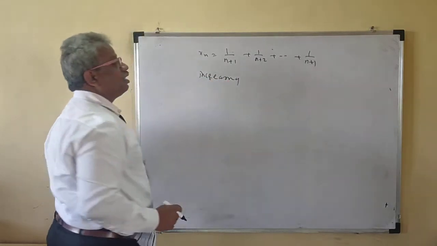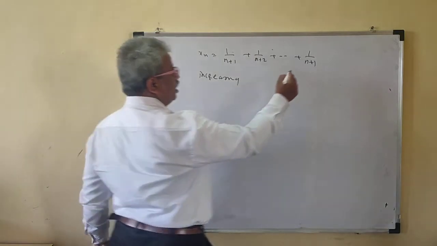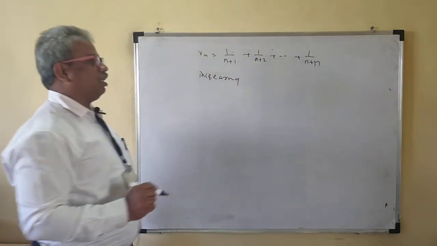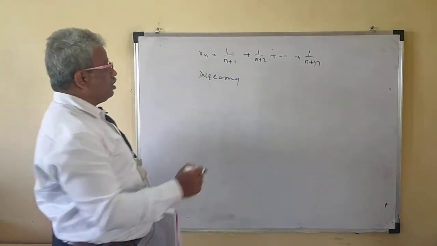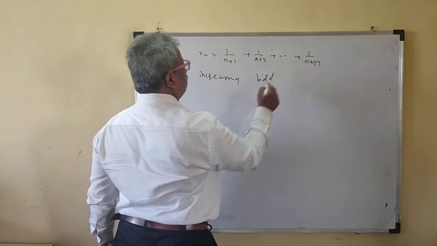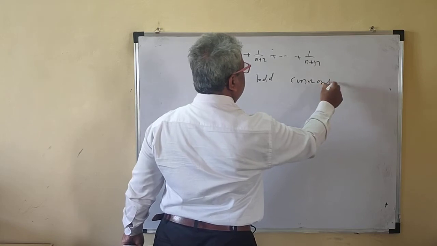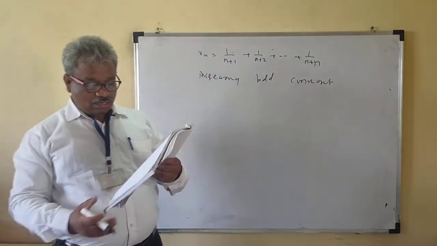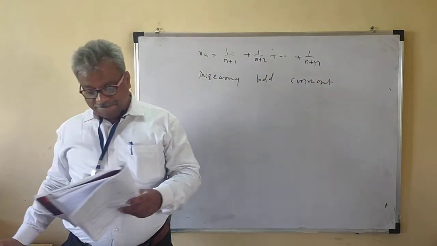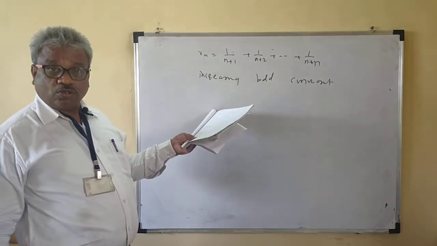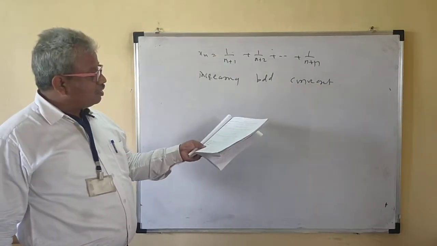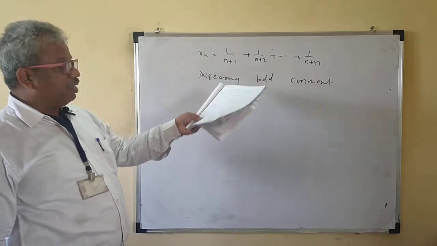This sequence is increasing. This is bounded, and this sequence is convergent. So this is a monotonic increasing sequence. It is a bounded sequence. It is a convergent sequence. Remember this.